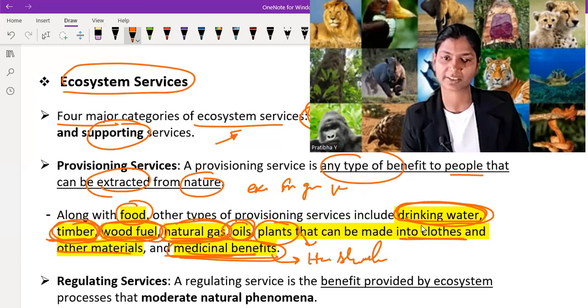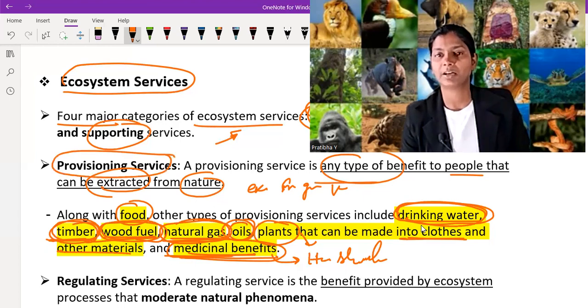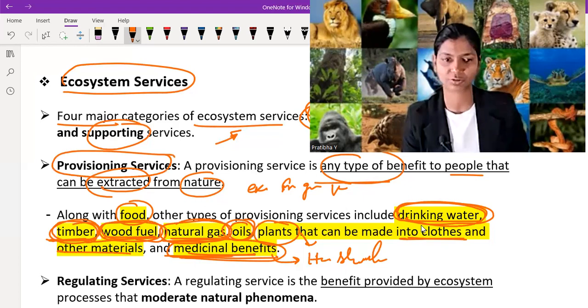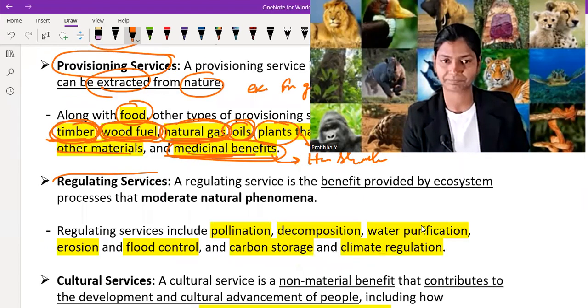So all these things we extract from nature. So these all come under the provisioning service. Provisioning service: anything we benefit from by extracting it from nature comes under the provisioning service. Next one is regulating services.